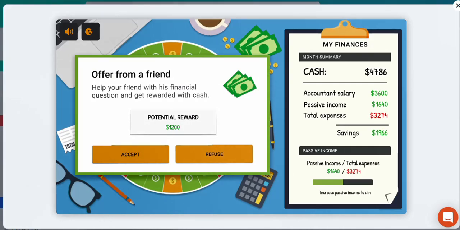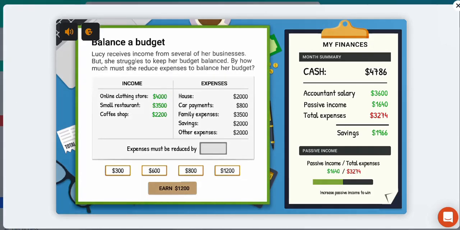Alright, earning more income. Another budget to balance. Okay, so this one's a big number. 4 plus 3 is 7, 7.5. That's 9.2. Okay, 9.2 on this side. 2 plus 2 plus 2 is 6. This will be 7, 8, 9. This is 1, 3. So 1, 3. That's a lot more.